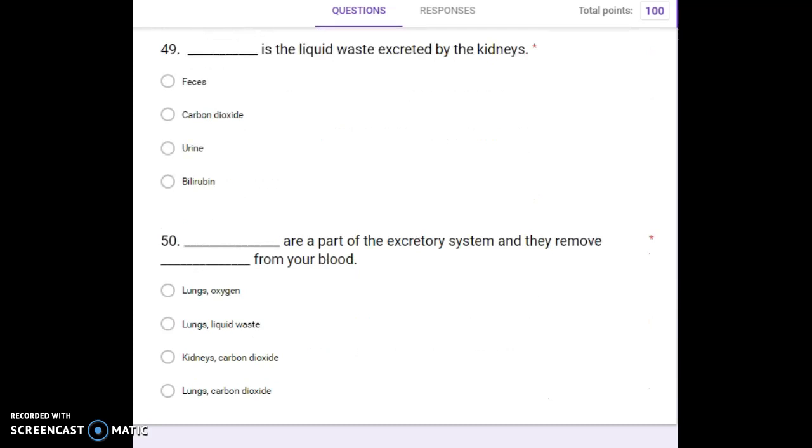Number 49. Blank is the liquid waste excreted by the kidneys. Feces, carbon dioxide, urine, bilirubin. Number 50. Blank are a part of the excretory system and they remove blank from your blood. Lungs and oxygen, lungs and liquid waste, kidneys and carbon dioxide, lungs and carbon dioxide.